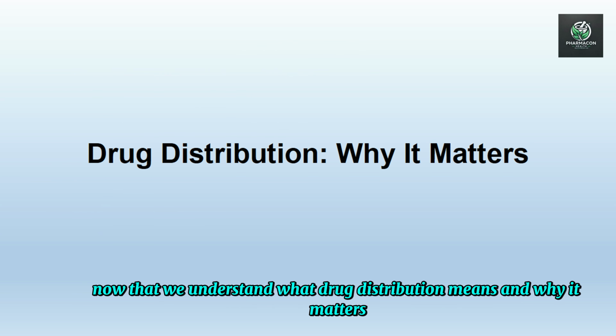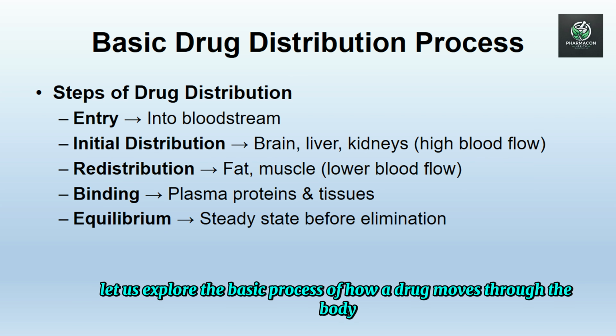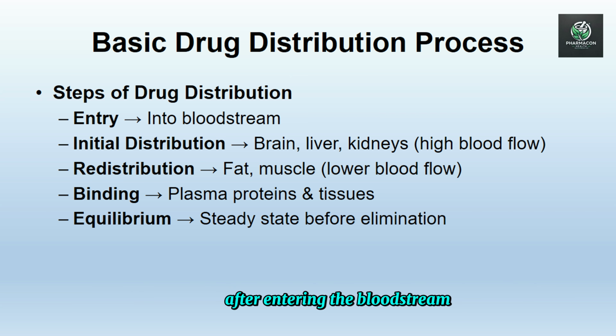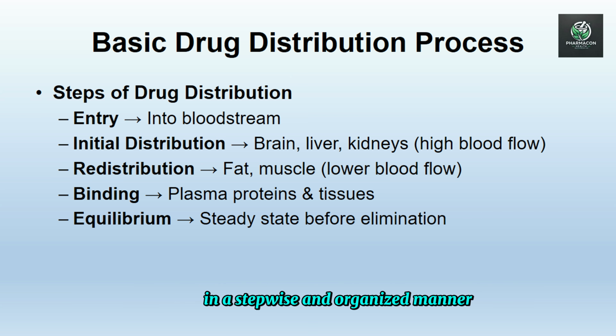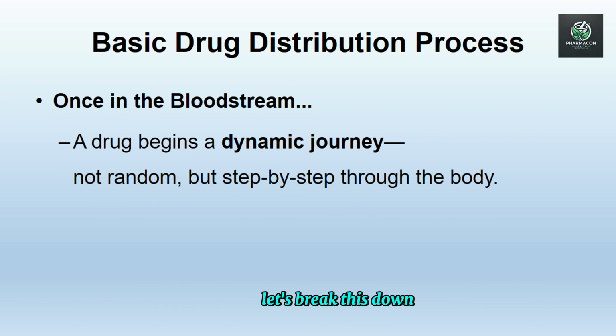Now that we understand what drug distribution means and why it matters, let us explore the basic process of how a drug moves through the body after entering the bloodstream. Basic drug distribution process. Once a drug enters the bloodstream, it does not remain confined to the blood. Instead, it begins a dynamic journey through several biological compartments in a stepwise and organized manner. Let's break this down.